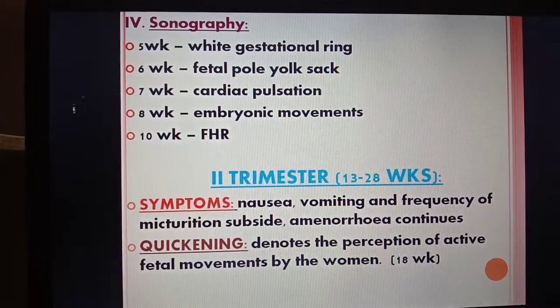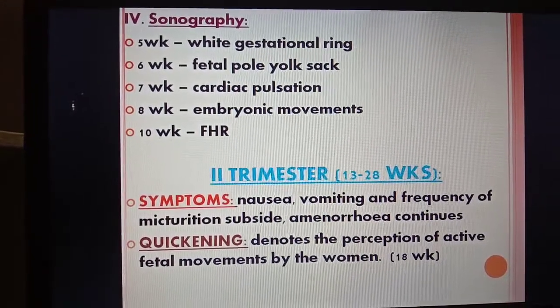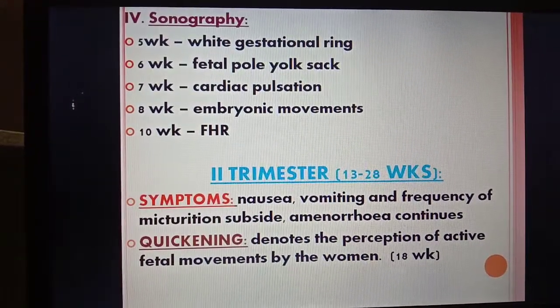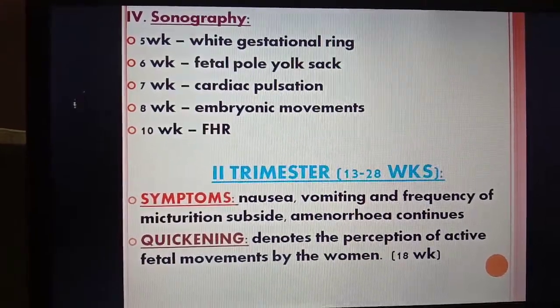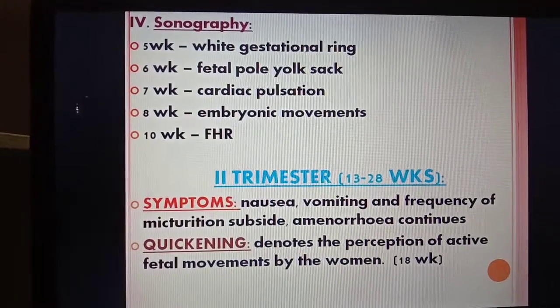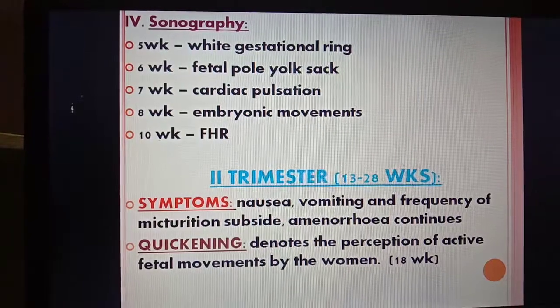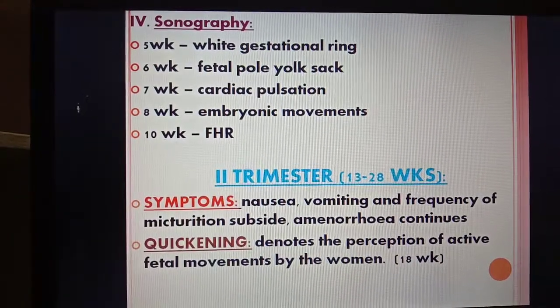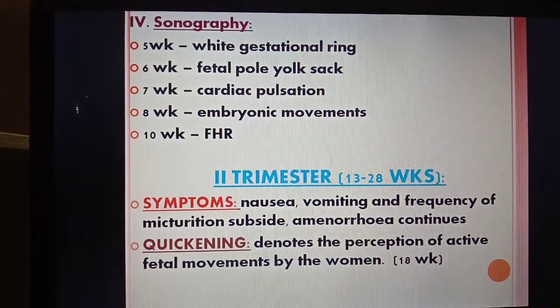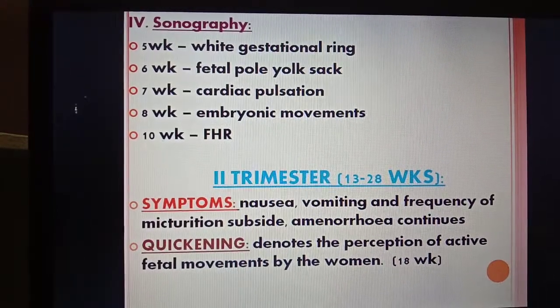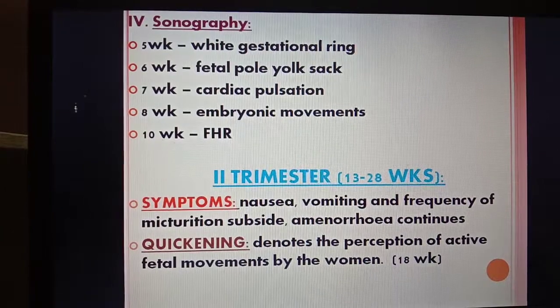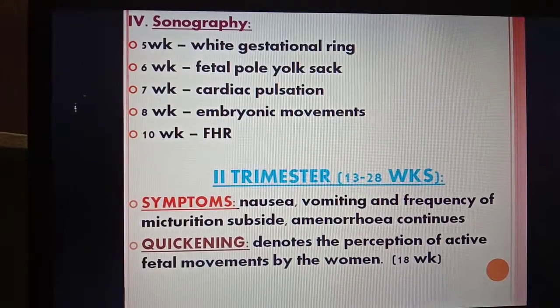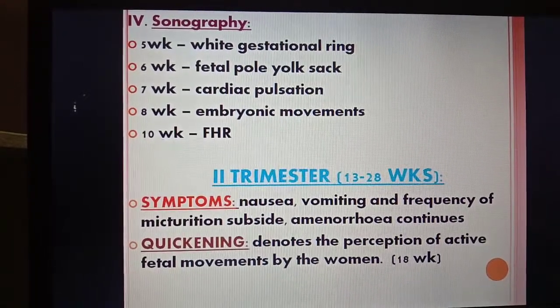Let us move on to the second trimester, that is from 13 to 28 weeks. So in the second trimester, what happens? The mothers will not have the nausea, vomiting and frequency of micturition, as these subside, but amenorrhea continues.